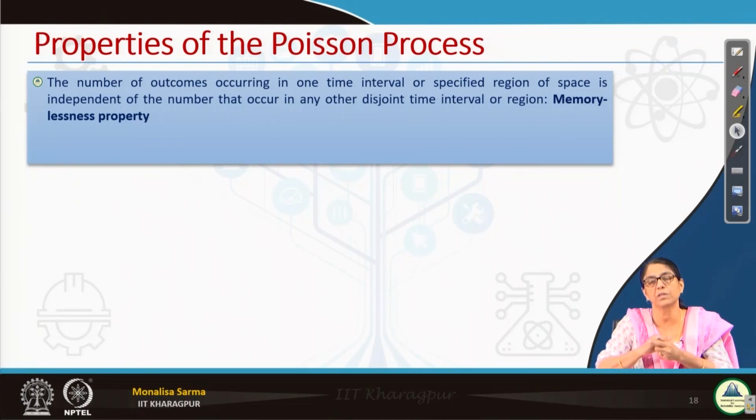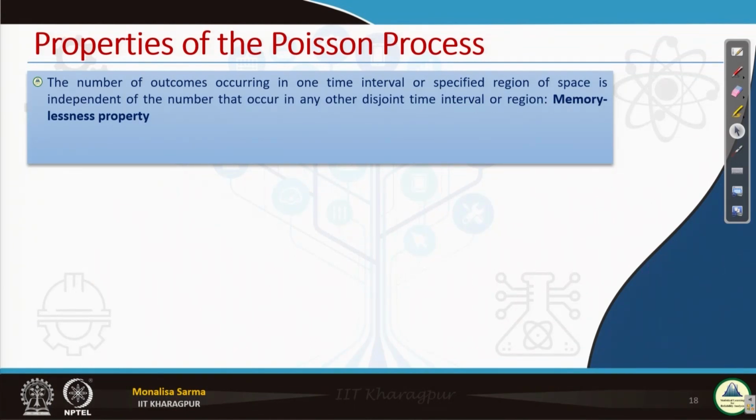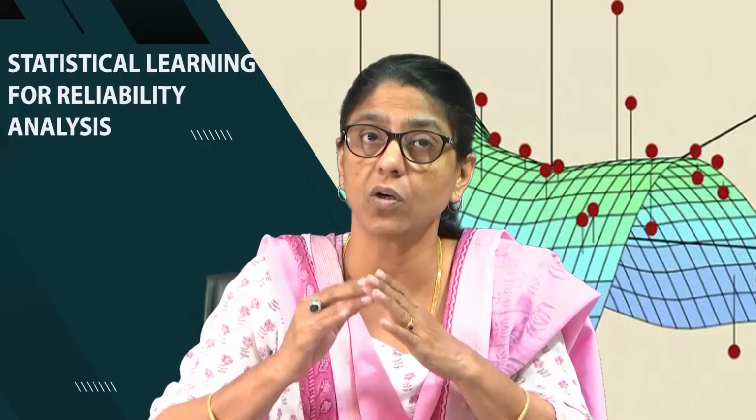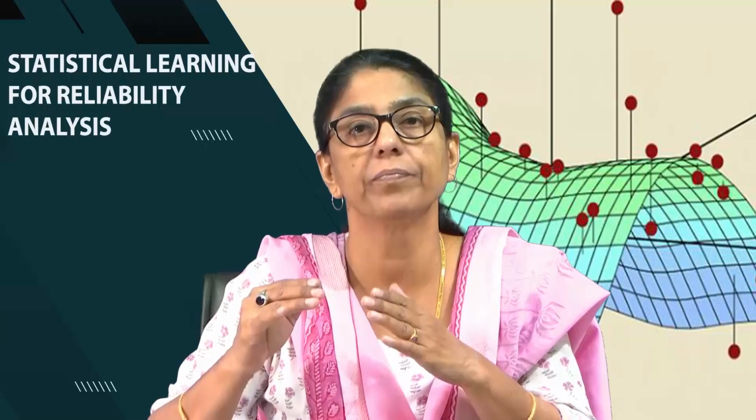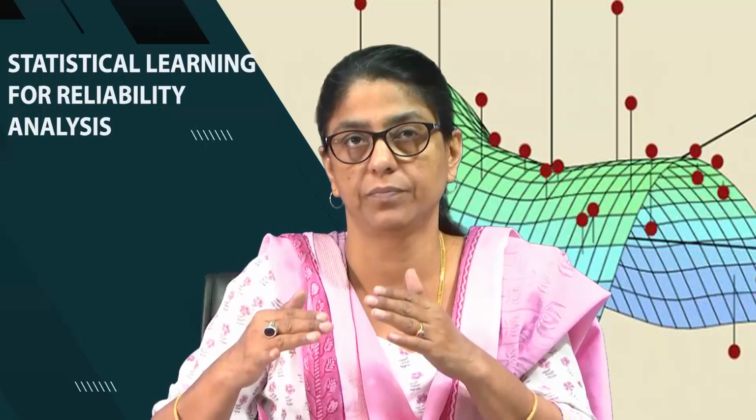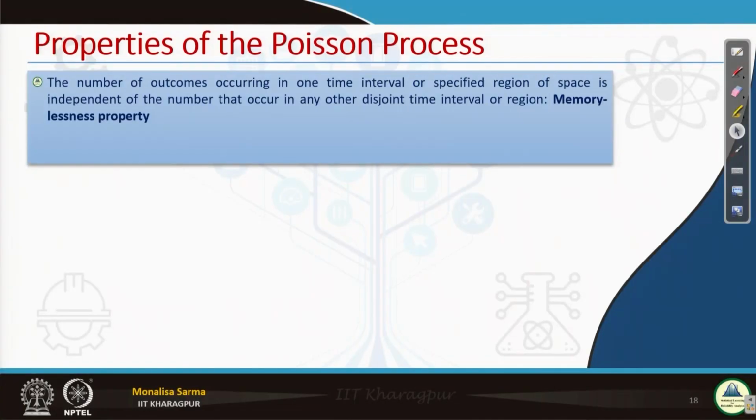So this property is as if it does not have memory. It is called the memorylessness property. Again, I am repeating: the number of outcomes occurring in one time interval is independent of the number that occurs in the previous time interval. So it does not have any memory.